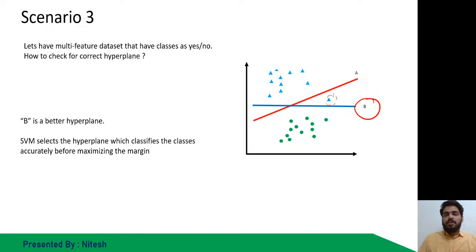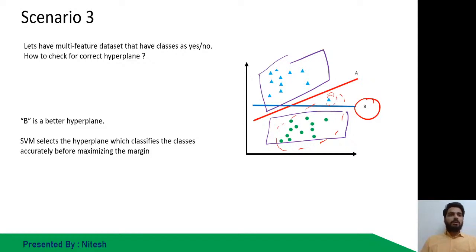This blue one is lying on the majority side of the other class, so it is not working in an efficient way. Whereas B was able to segregate these two cases very efficiently. So B is a better one over here.